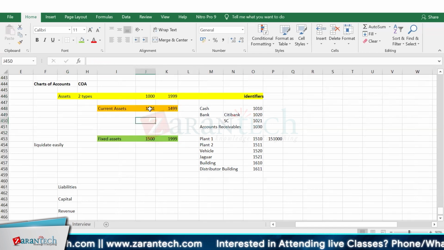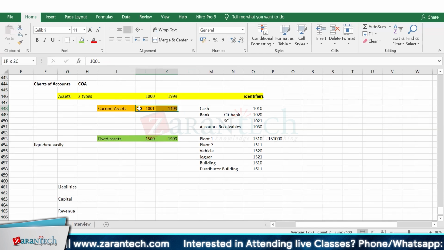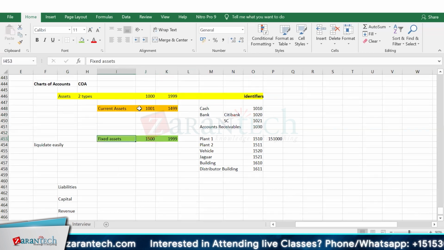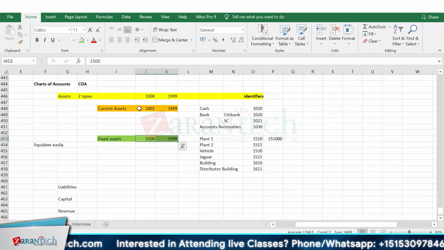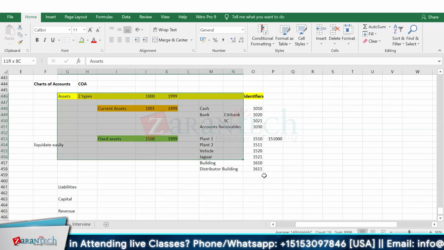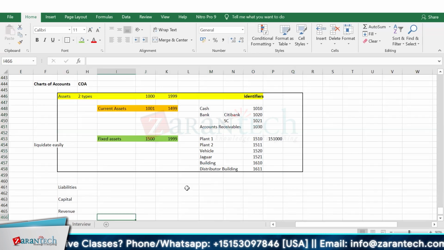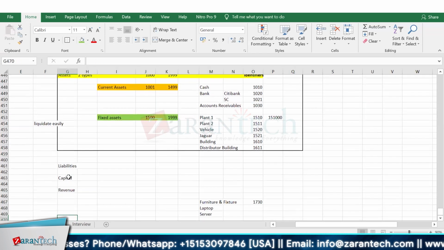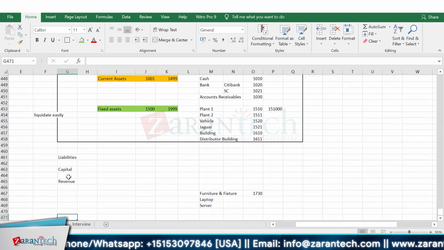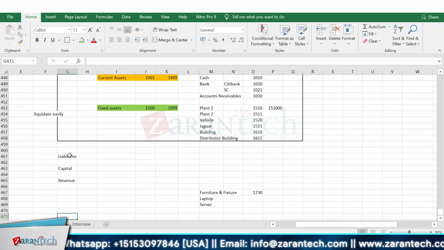But if I want to take a report for current assets, I will take the range from there. And if I want a range for fixed assets, that is 1500 to 1999. So these are the asset identifiers that we built up. Any questions? No? Okay. So we will start in 30 minutes, then we will start our liability side. Okay.